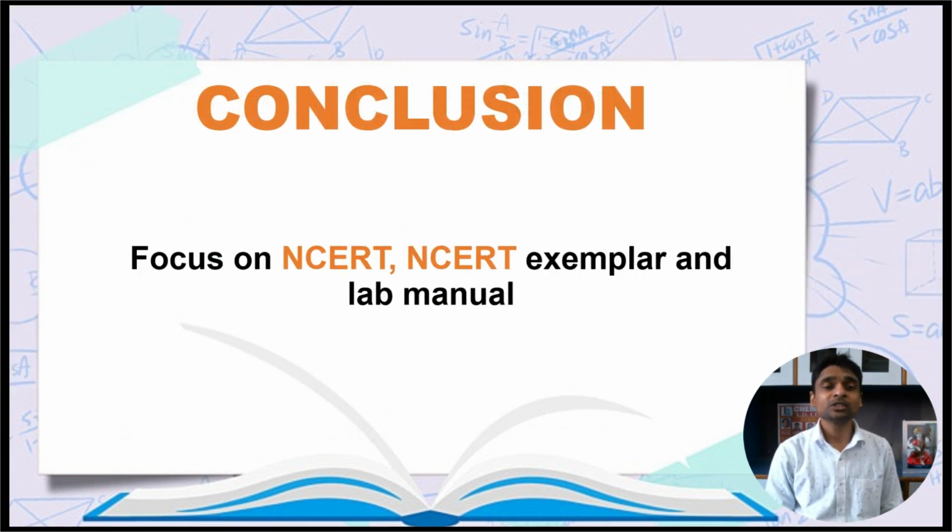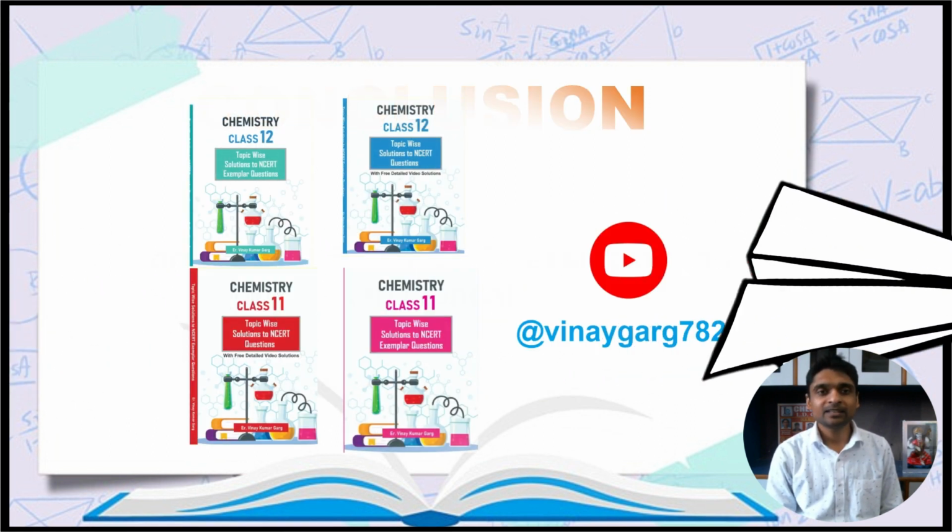So the conclusion is: focus on NCERT, read it line by line, even the uses of compounds mentioned there. Solve questions from NCERT Exemplar too. Students tend to ignore two important chapters from the lab manual, that is systematic qualitative analysis and test for functional groups in organic compounds. So if you have missed those, do study.